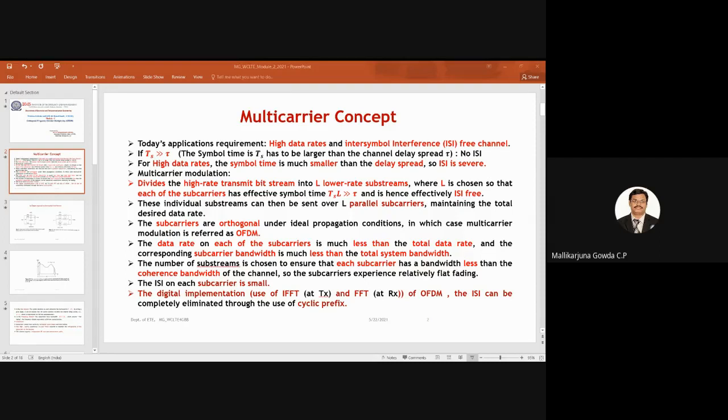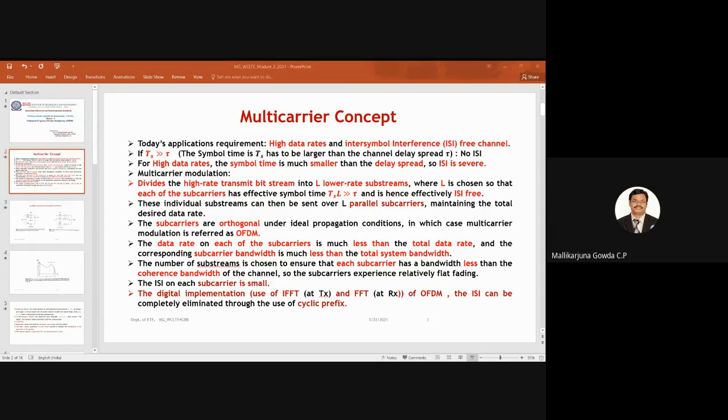Each subcarrier should have an effective symbol time equal to T_S times L, which has to be much greater than the channel delay spread. Then only can we say the channel is free from intersymbol interference. Hope this point is clear.